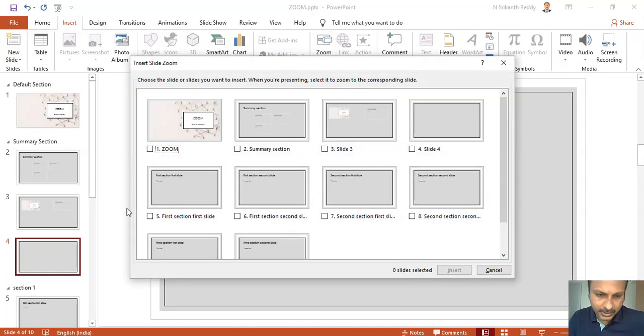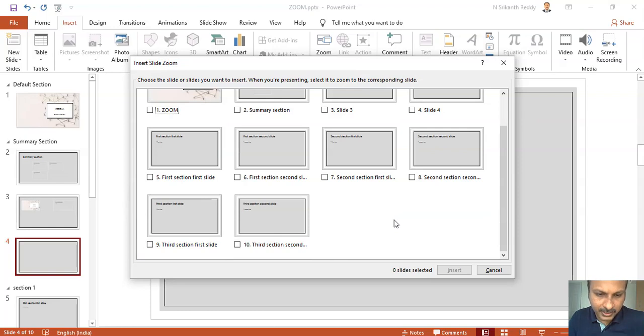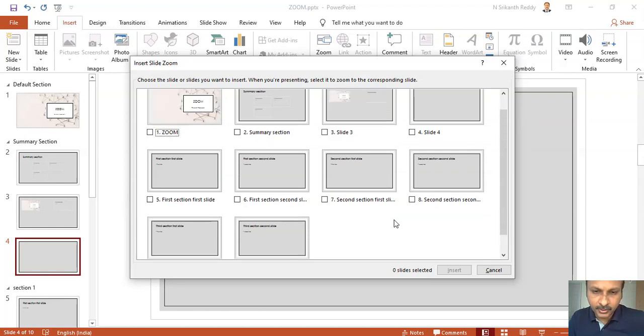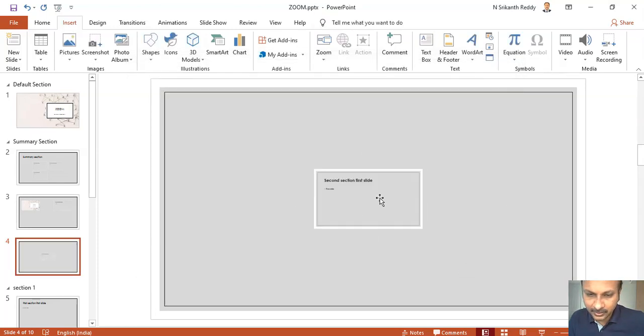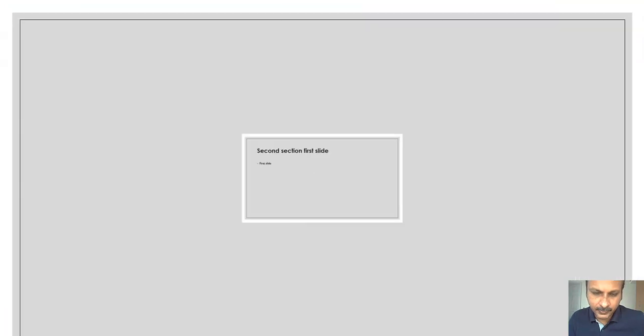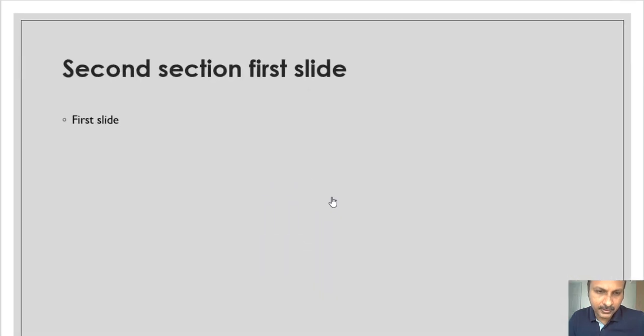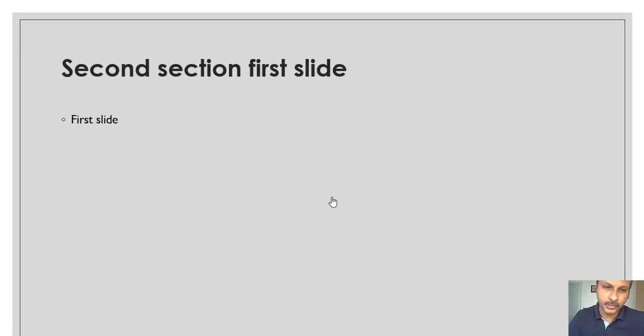Which slide you want. Here you can see that it is showing all the slides. Now click on any one slide, click on that, click here, and you are done. Okay, so it is same as using link to go to any slide. So let us see that. So just click on that and it will zoom into it.